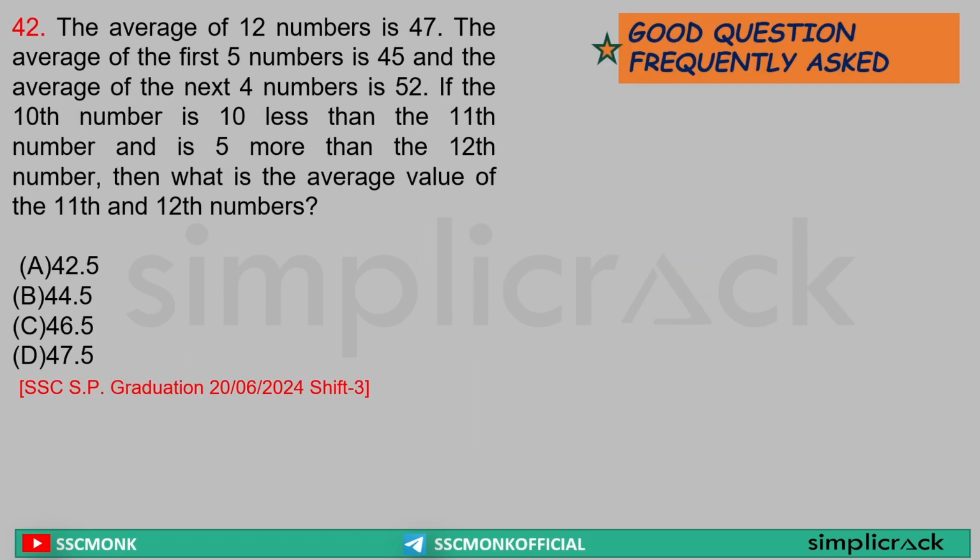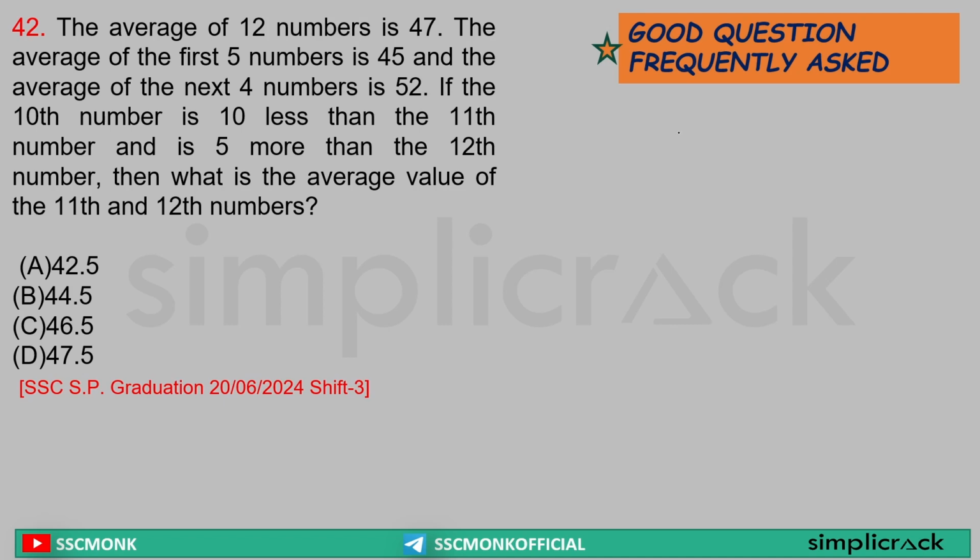Clear? The average of 12 numbers is 47. The average of the first 5 numbers is 45. And the average of the next 4 numbers is 52. If the 10th number is 10 less than the 11th number and is 5 more than the 12th number, then what is the average value of the 11th and 12th? See, these are the questions that will come repeatedly in your CGL examination.